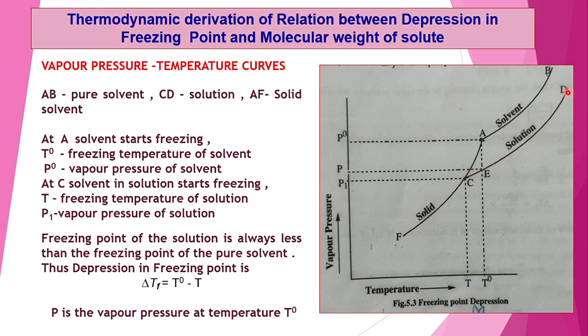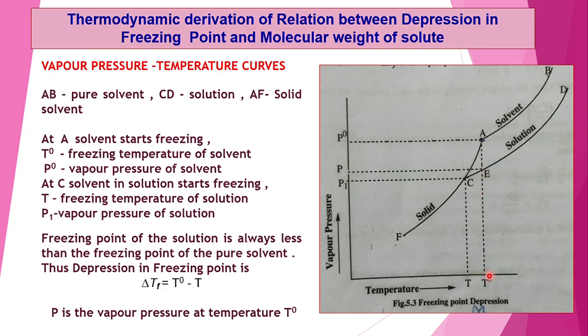Similarly, in case of the solution also, at point C it starts freezing. The temperature at point C is T and the vapor pressure is P1. Now you can see another point E on the curve CD.